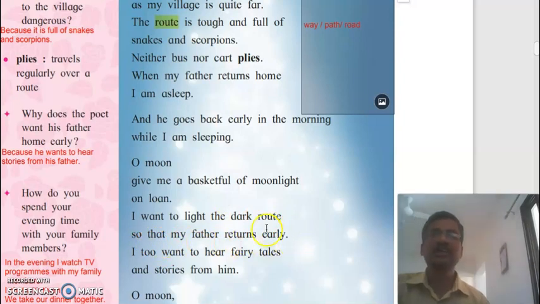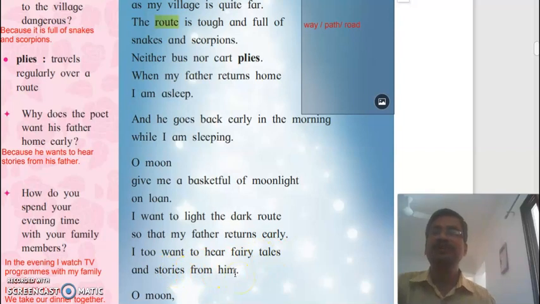Now you can understand. If there is no darkness on the way, if there is no darkness on the route, then what will happen? There will be light, there will be moonlight, and then it will be easy for the father to return home, and father will return home early, so that my father returns early. I too want to hear fairy tales and stories from him.